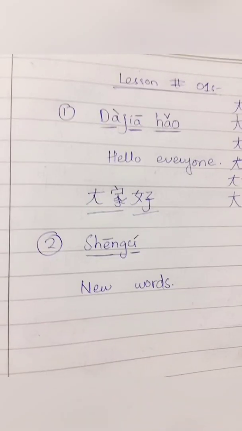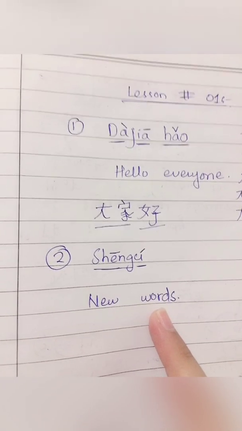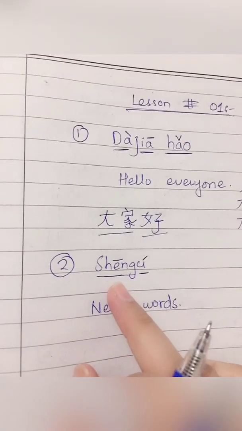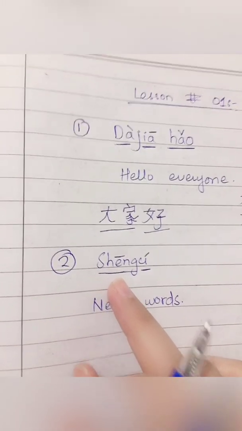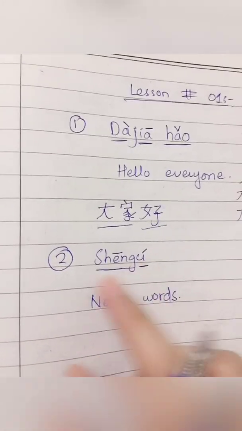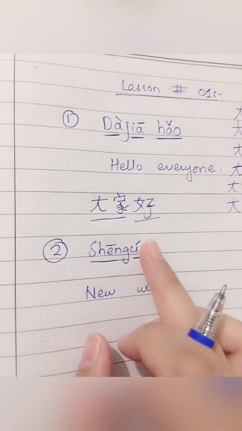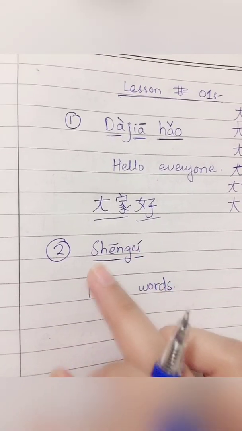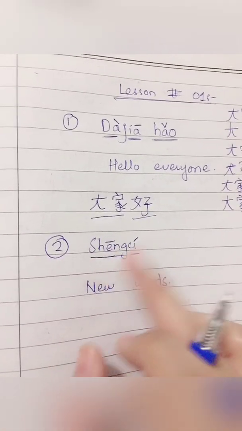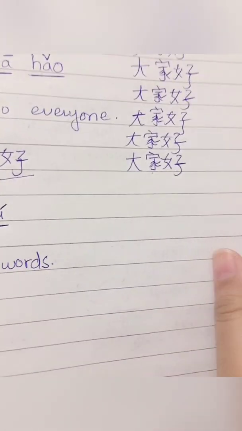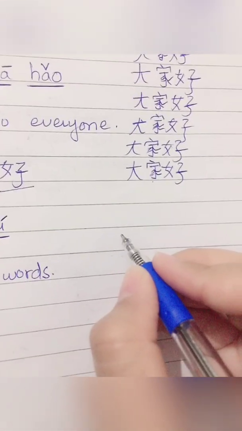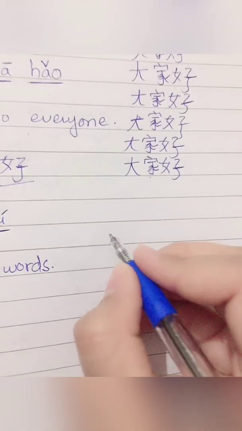Whenever we have to say new words in Chinese language, we pronounce it as Shengci. Pronounce with me. Shengci. So the third thing is the character of the word Shengci.